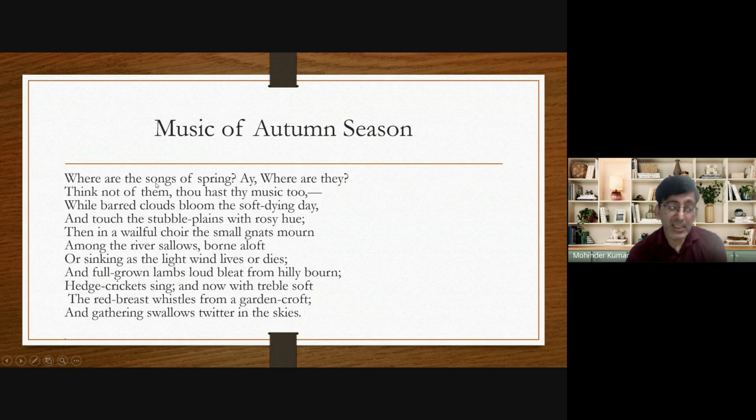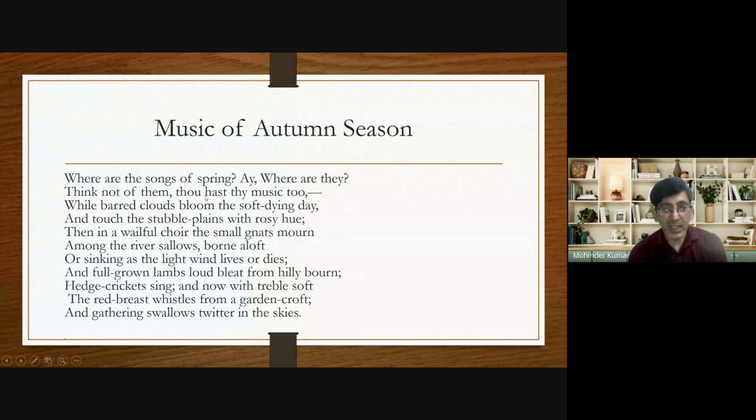So he again gets lost in imagination, and he says, where are the songs of spring? Though he is talking about the autumn season, he gets lost in imagination and starts thinking about spring. "Ah, where are they?" But in the second line, he comes back to reality. What does he say? "Think not of them, thou hast thy music too." Thou means you, hast means has, thy means your. Means in the very first line, John Keats gets lost in imagination and starts thinking about spring songs.